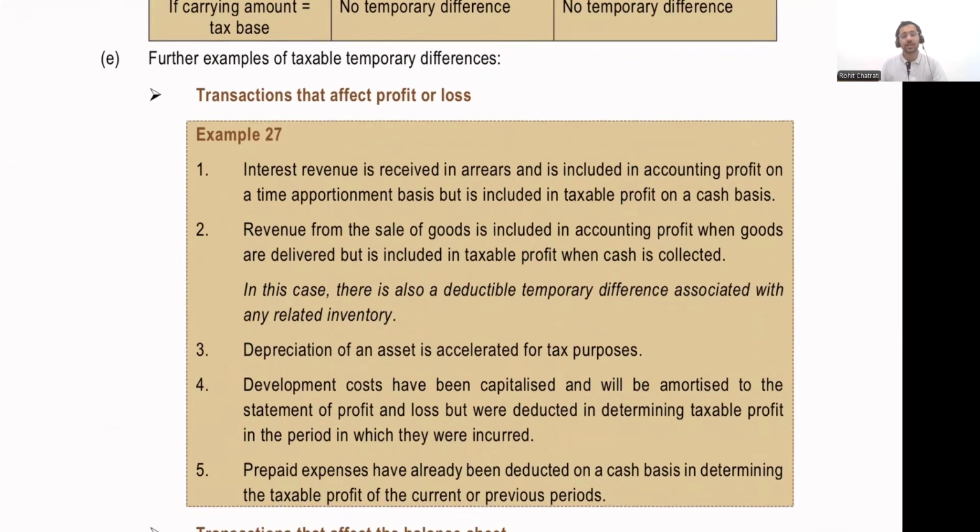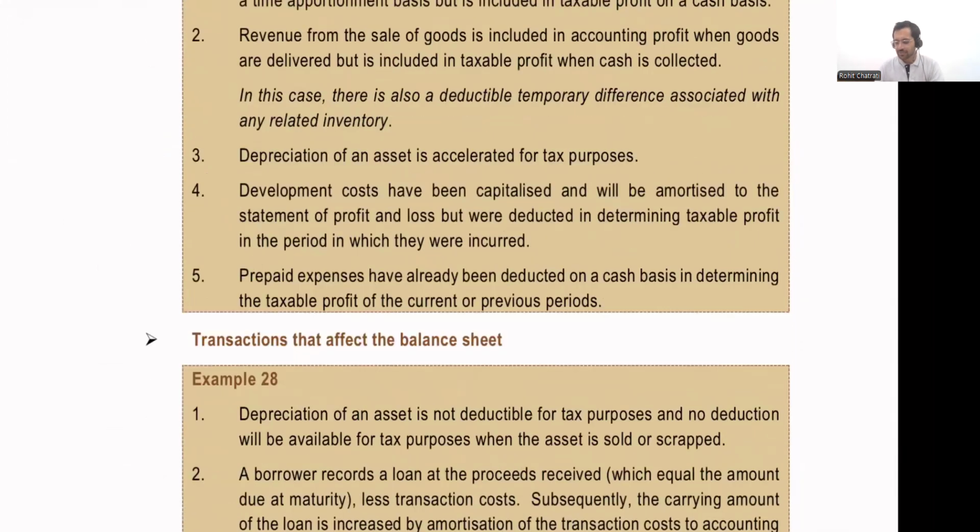Let's now look at example number 27. Now the institute is actually giving us examples of taxable temporary differences. When are we actually going to have taxable temporary differences? If you think of it,